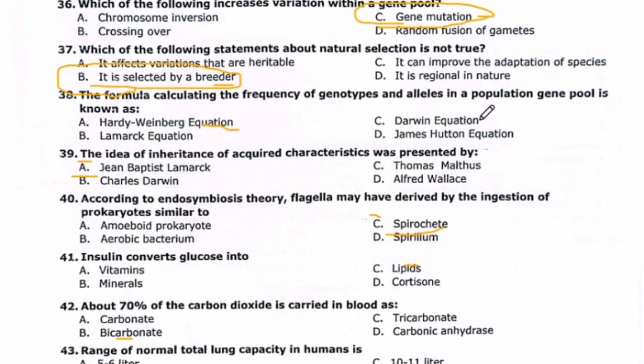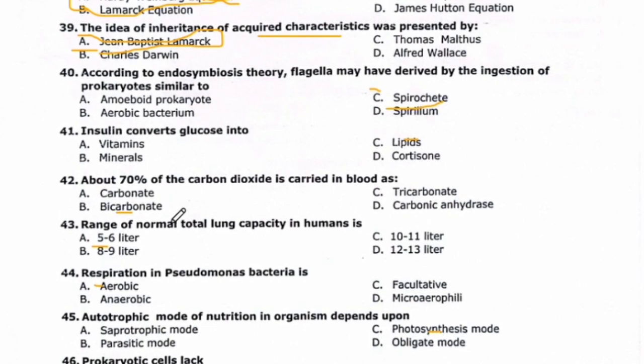The formula calculating the frequency of genotype and alleles in a population gene pool is known as Hardy-Weinberg equation. The idea of inheritance of acquired characters was presented by Jean-Baptiste Lamarck. According to endosymbiosis theory, flagella may have derived by the ingestion of Charlie, spirochetes. Insulin converts glucose into vitamin, minerals, cortisone or lipids. So here the right option is lipids. Insulin converts glucose into lipids.